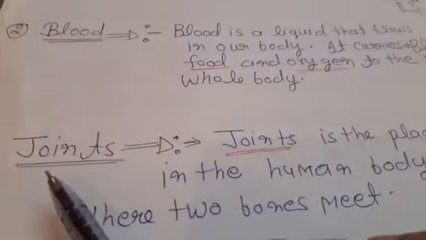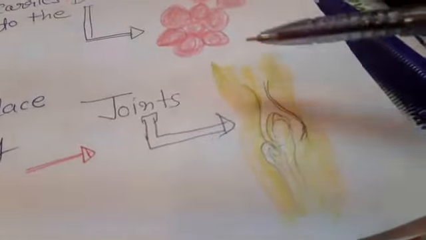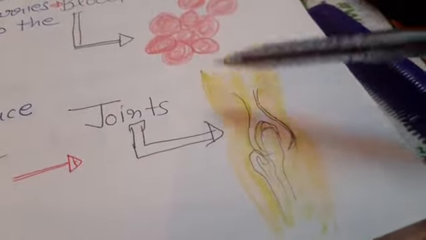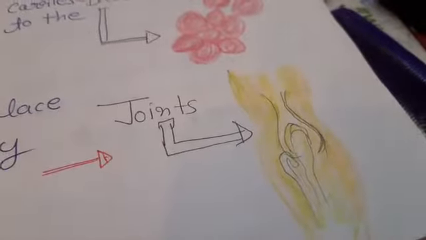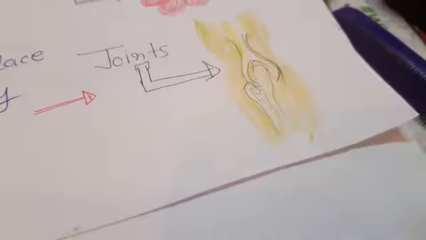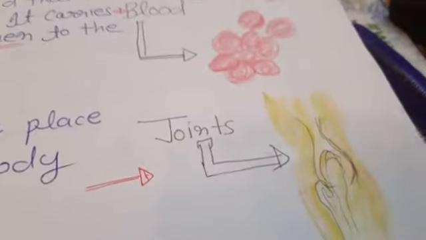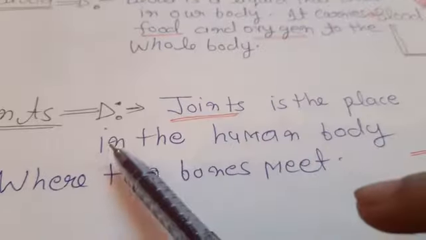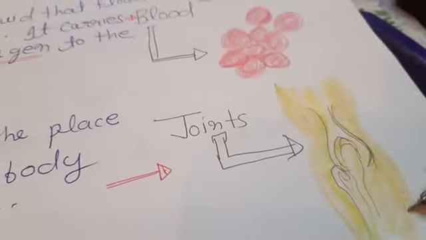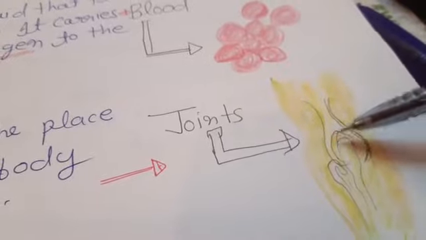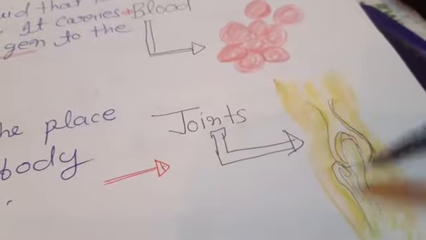And the third point, joints. Here is the diagram of joints, which you can draw easily in your notebook. I have already drawn it here. A joint is the place in the human body where two bones meet. Here, this is bone 1 and bone 2. Where the two bones meet, this point is called a joint.